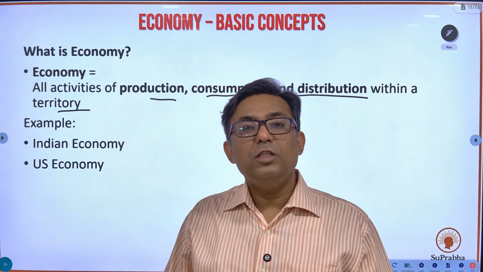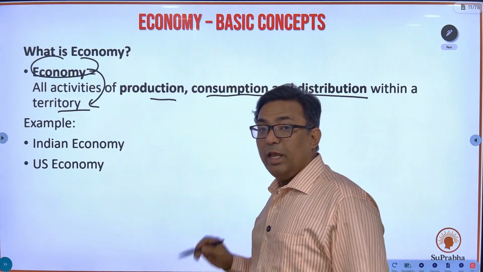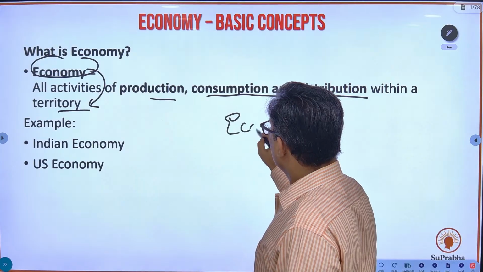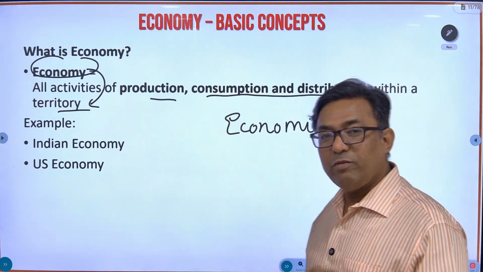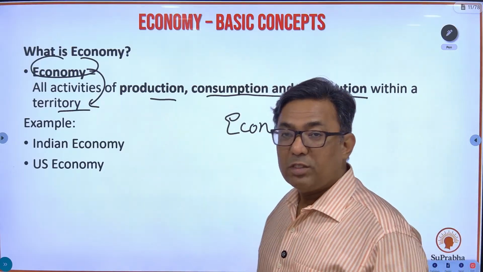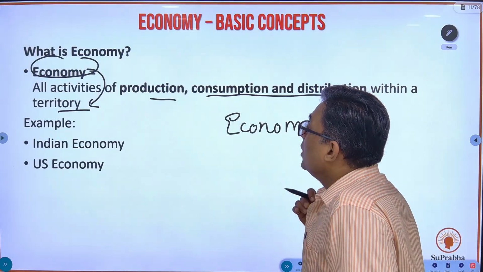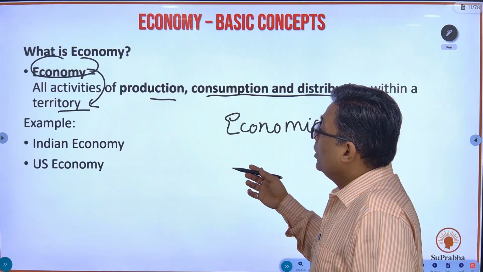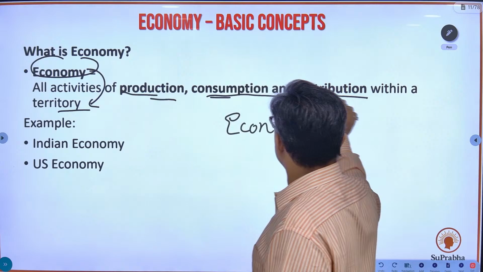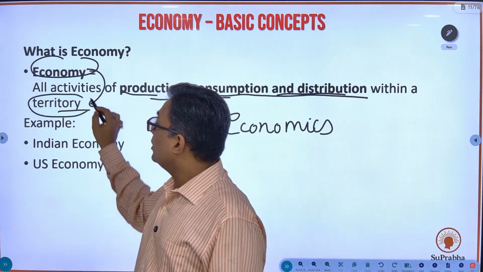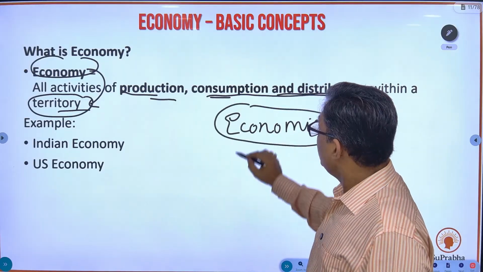So economy is with relation to a territory. Economy becomes related to the territory. And here you need to understand the difference with economics, because you also have economics. Macroeconomics we have done with the syllabus part. Last week itself we have done with the syllabus part, all those things. So if you have missed the lecture, it's available on YouTube. So with respect to the difference between economy and economics, economy refers to production, consumption, and distribution, all the activities within a territory. That becomes the economy of that country, economy of that region. But what is economics? These are the principles.